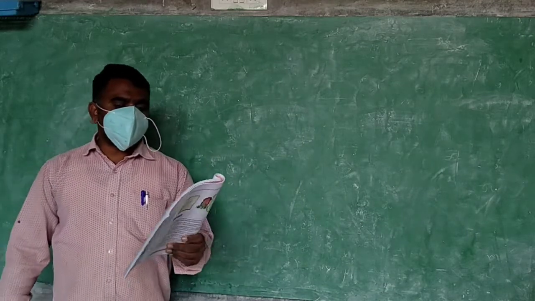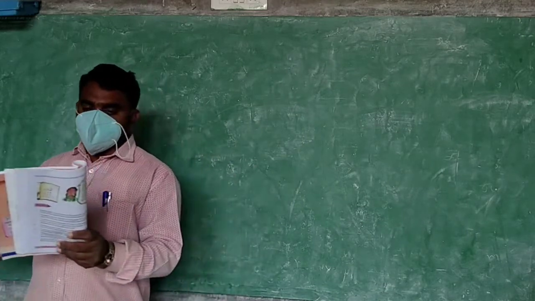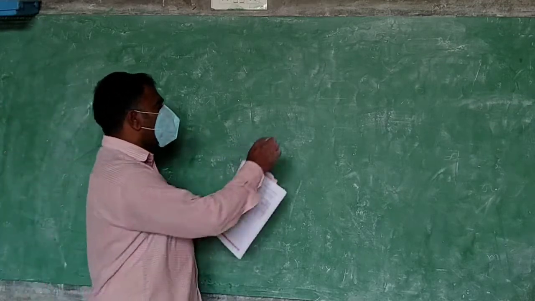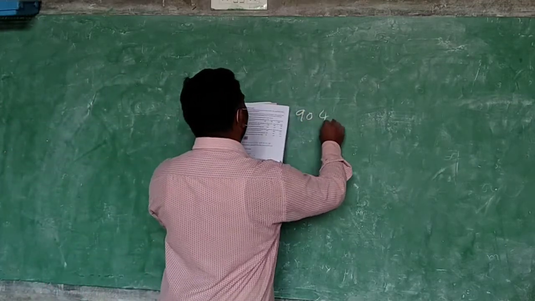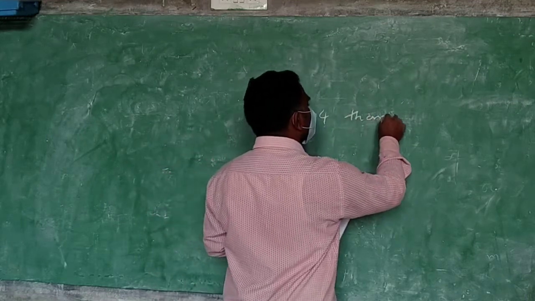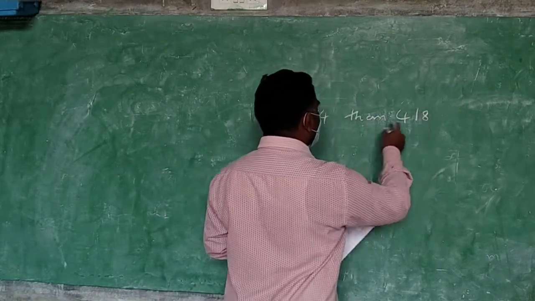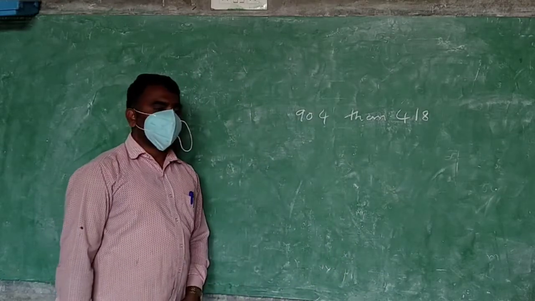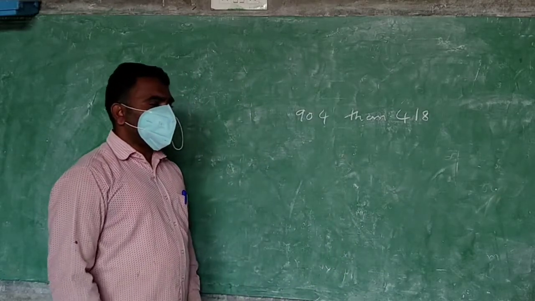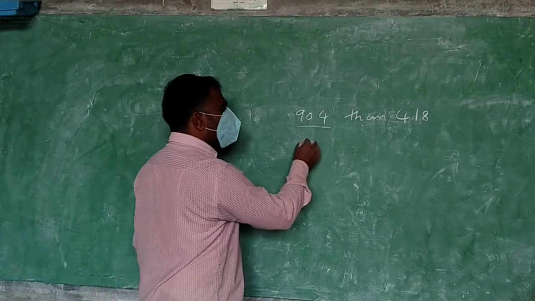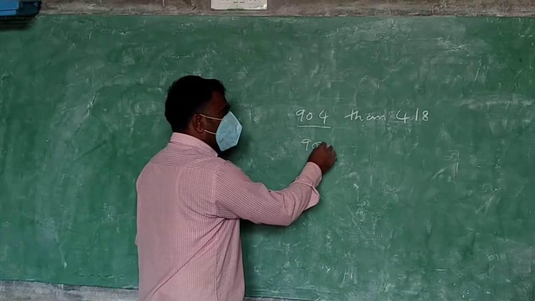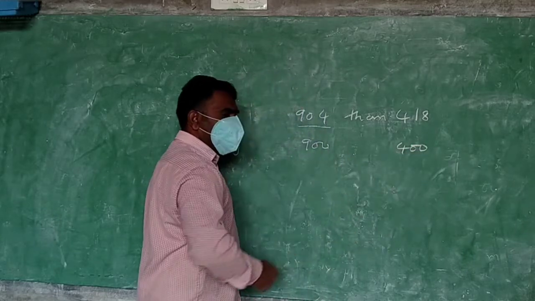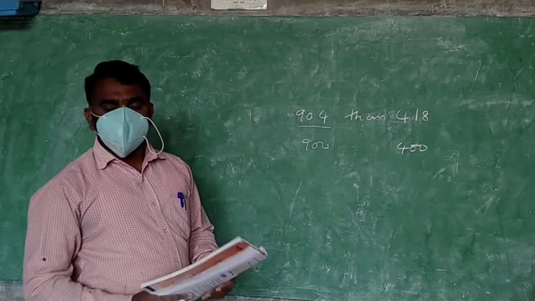Okay, next question number C3. About how much more is 904 than 418? Do you understand the question? This is more than that. How much more is asking? Subtraction. What should we do? Subtract. Now the numbers. This is closer to 900. This is closer to 400. Now you say how much it is more than that? 500. So take the answer.